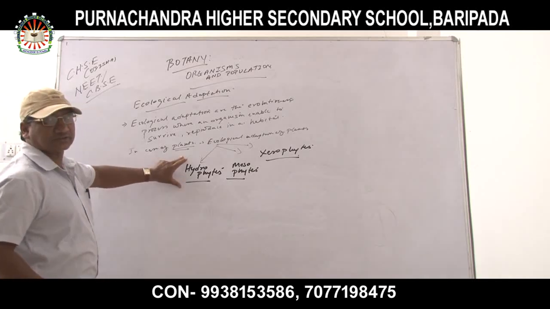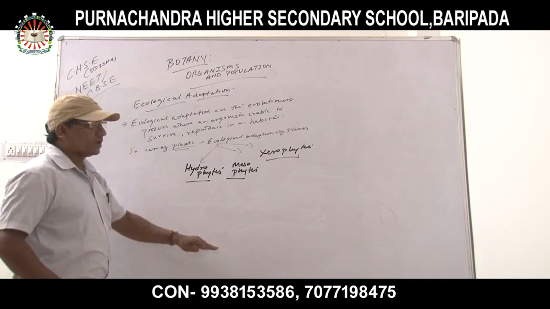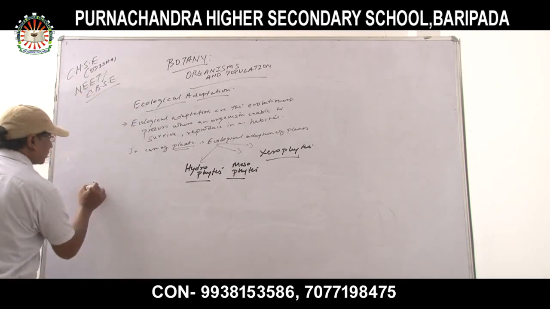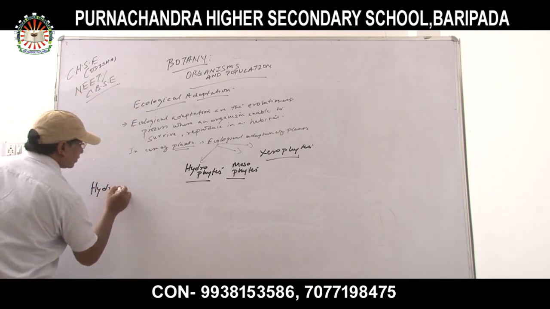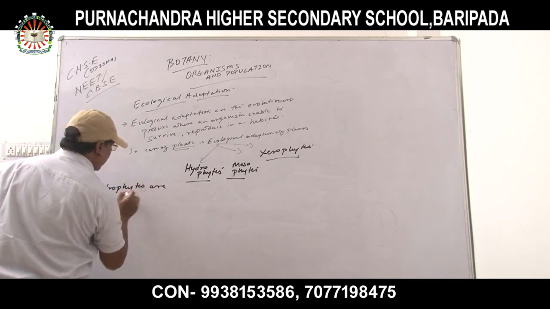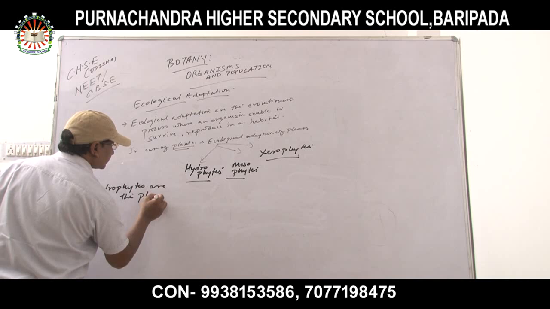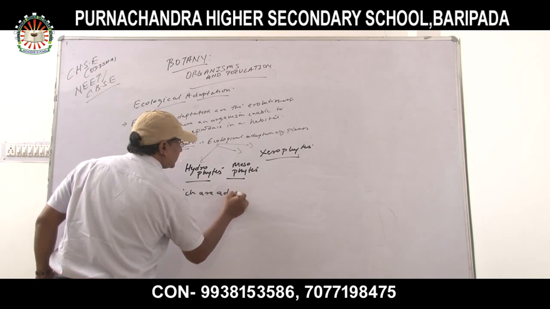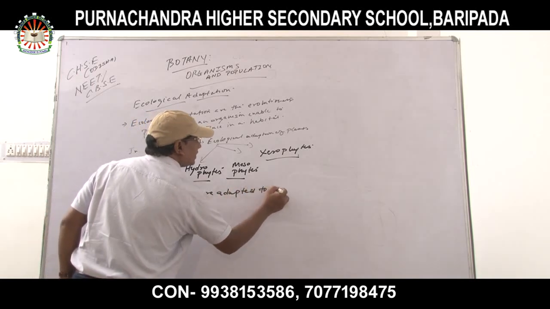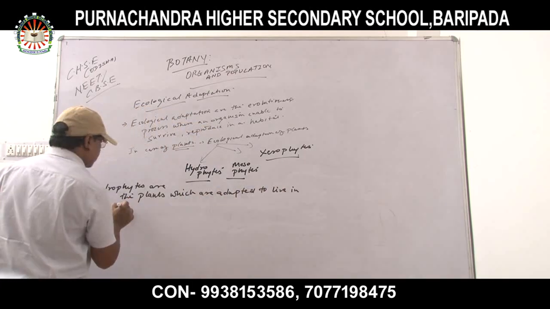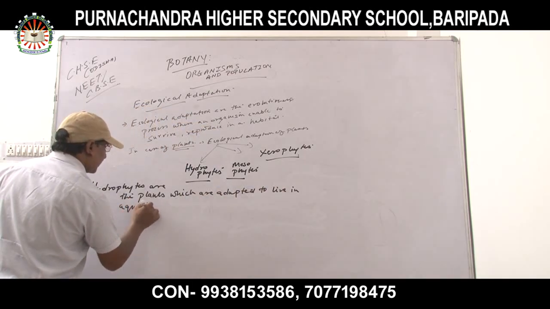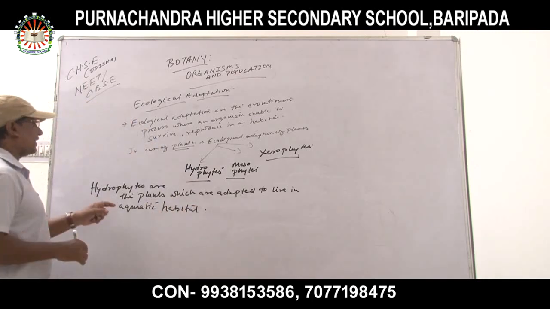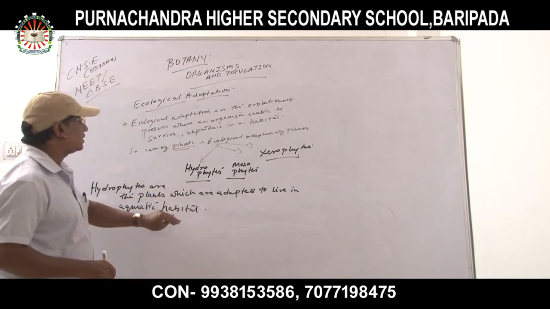Hydrophytes are the plants which are able to adapt in aquatic conditions. What are called hydrophytes? Hydrophytes are the plants which are adapted to live in aquatic habitat conditions. Okay, so hydrophytes are the plants which are adapted to live in aquatic habitat.